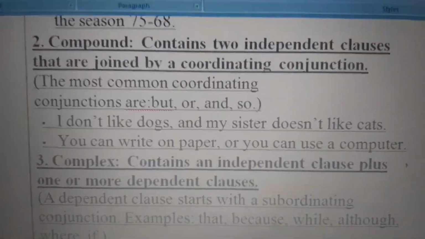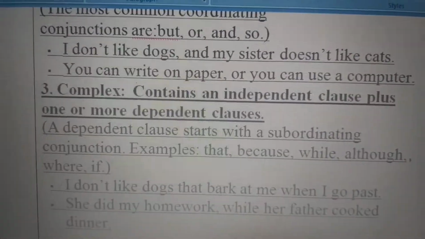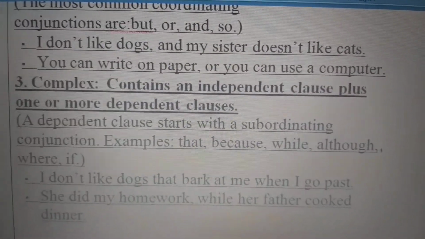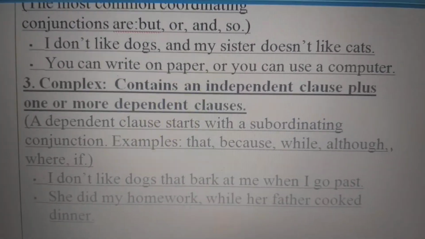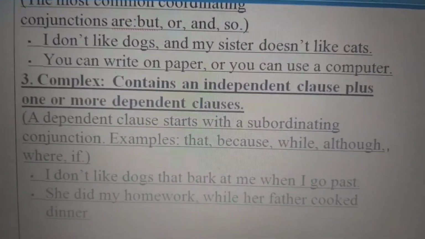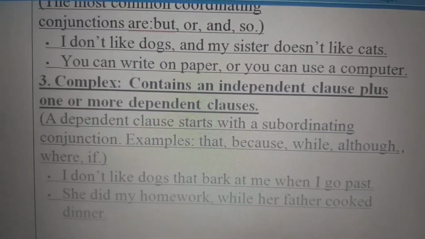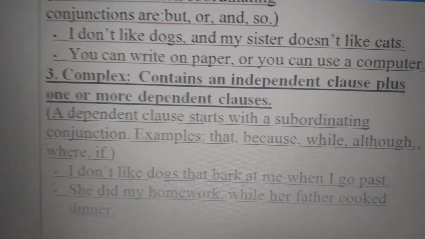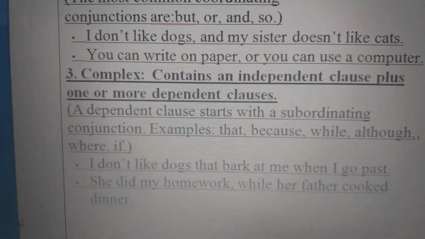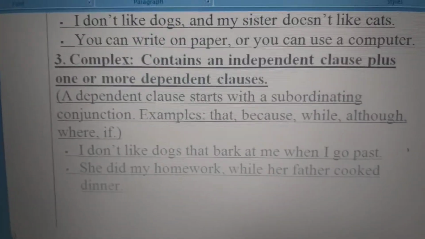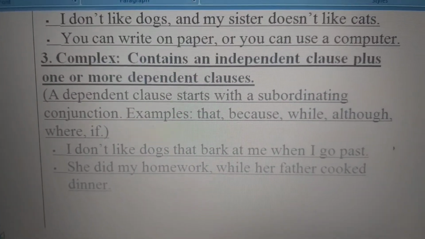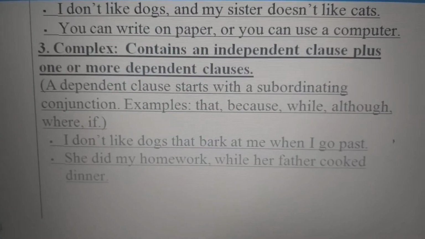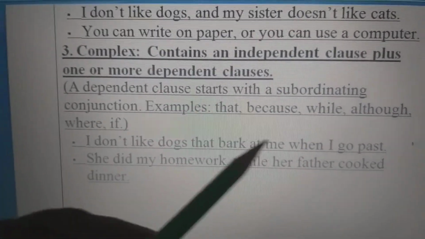Then the third one is complex. It contains an independent clause plus one or more dependent clauses. So it has nearly two sentences joined together. It always starts with the subordinating conjunctions. Like, I don't like dogs that bark at me when I go past.